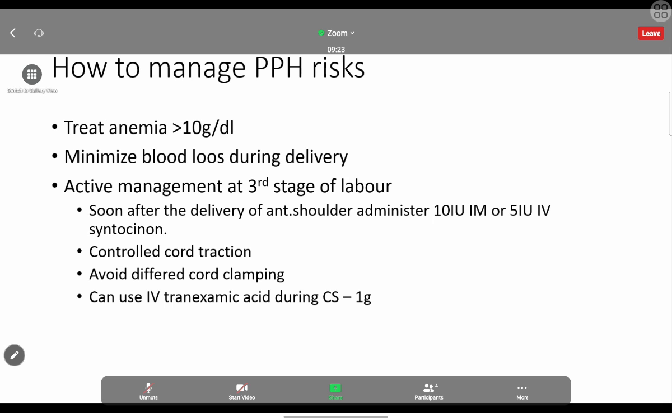And usually, we would have seen after the cesarean section, we can administer IV tranexamic acid. That will also prevent bleeding. So while doing the cesarean section, if we observe there is a significant amount of bleeding, we can use IV tranexamic acid. Usually we are using 1 gram IV. So that we can use if it's needed only, not in every patient, only if it's needed.